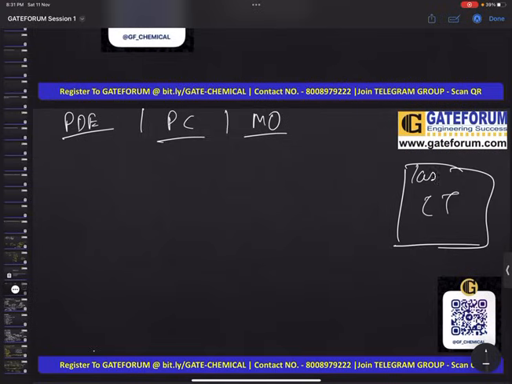CT we will do at last, because it is just a theoretical subject, and if we do it now there will be no benefit. You have to keep on revising it. So better than that, once we cover all these 9 subjects, at the end we will do our CT and you can just revise it after that. Okay, so time will be saved.